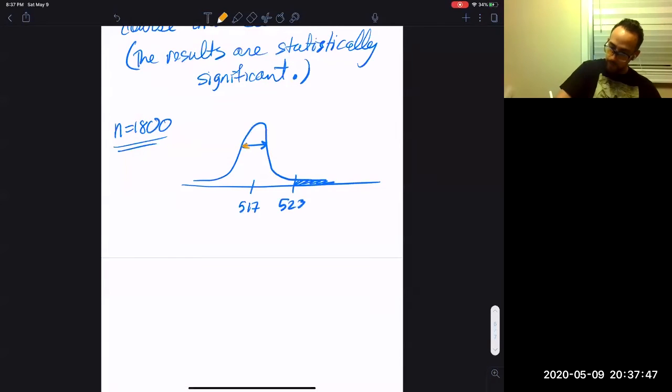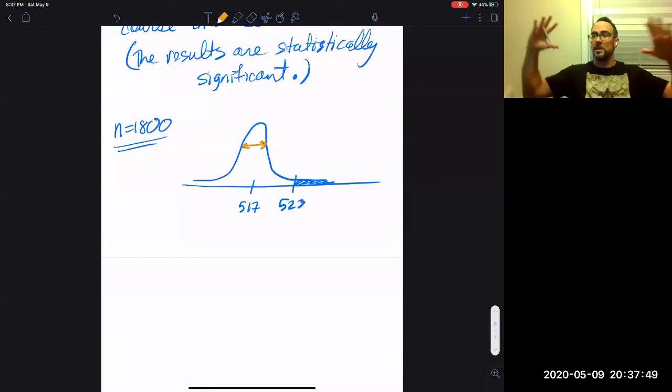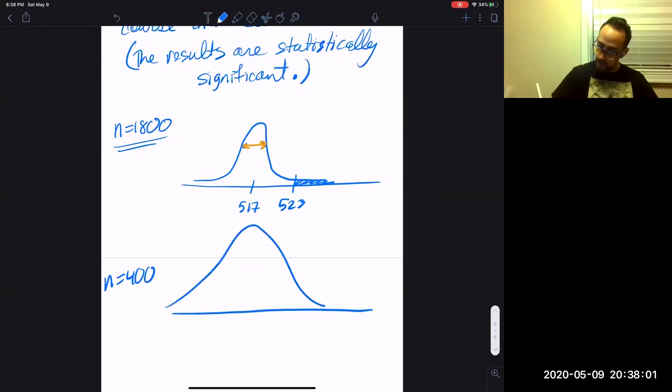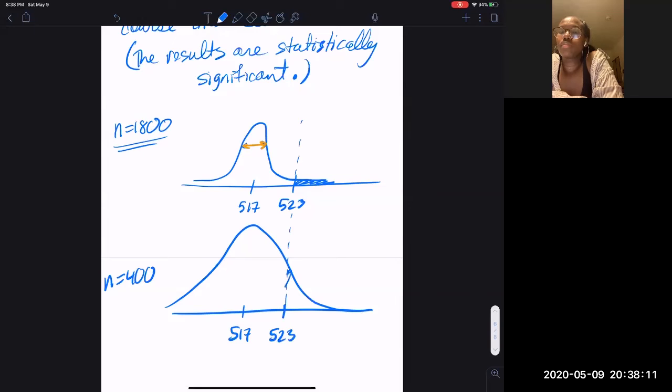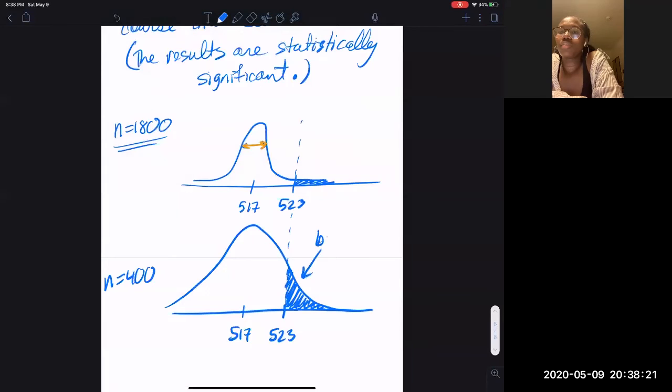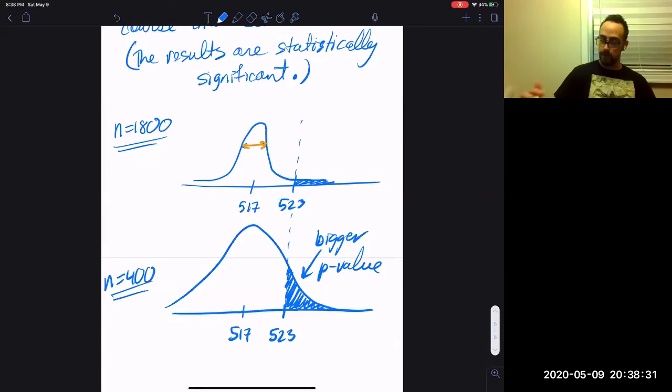Because n is big, as n increases, it gets more compact. Now watch this. When n is 400, the t-distribution is wider. So it's actually like that. So watch. Even though 523 is in the same spot, do you see that it is bigger? You see that this shaded region is bigger, a bigger p-value. So how come, though? This is 400, this is 1,800.